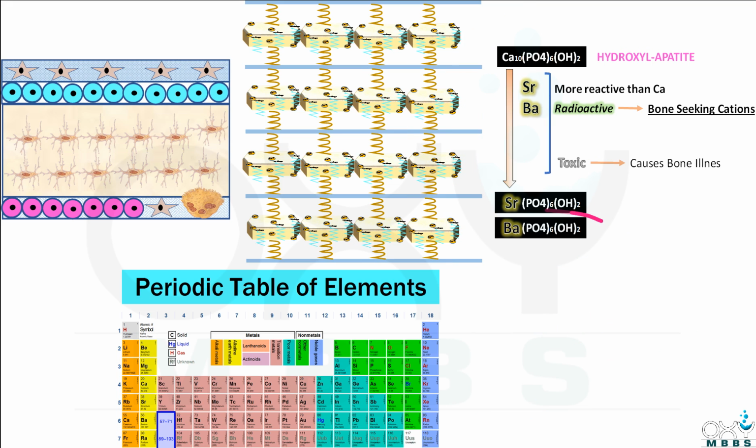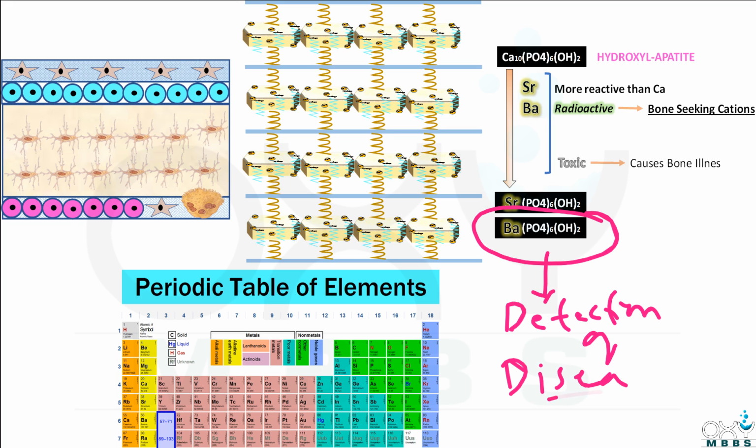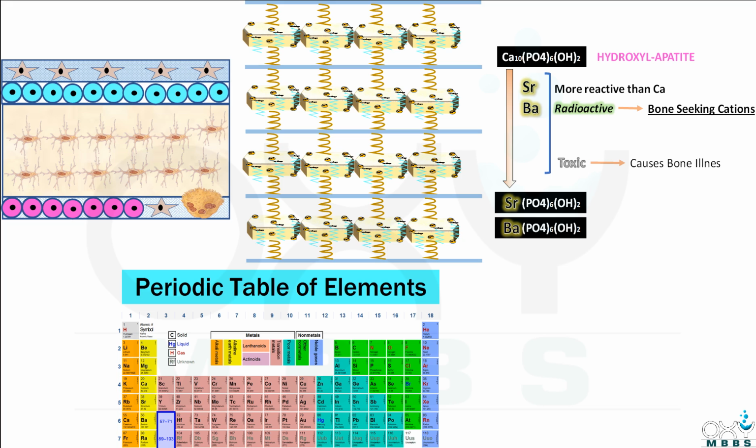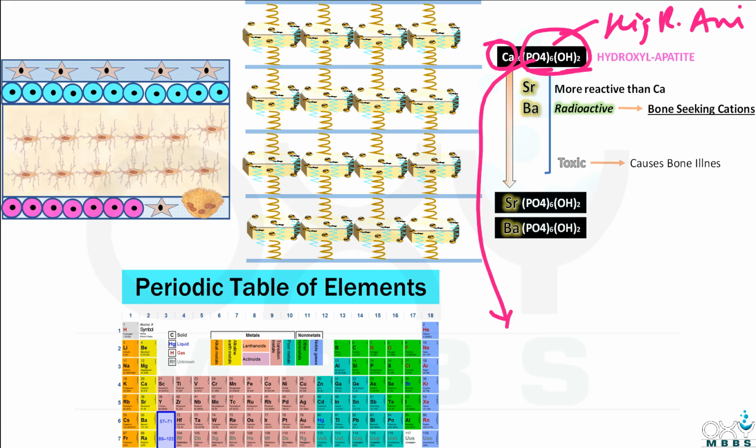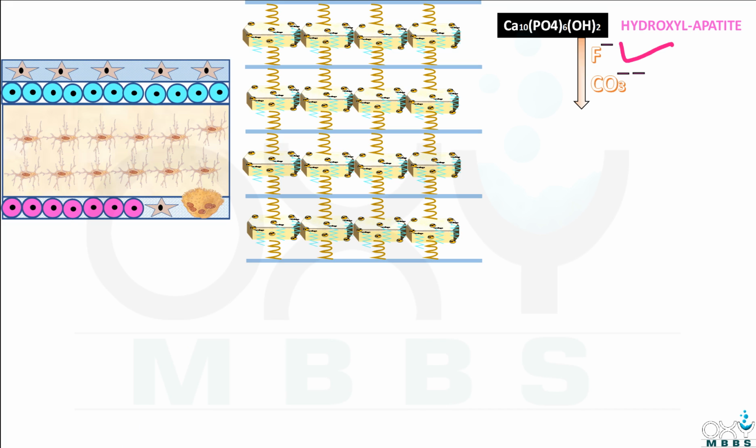As barium helps in detection of diseased conditions in the bone, these are called bone seeking cations. And the salt of strontium is very toxic. It causes bone illness. And similar to calcium, the phosphate and hydroxyl ions can also be replaced by highly reactive anions. So friends, let's see which are those anions. These are the fluoride ion and carbonate ions.